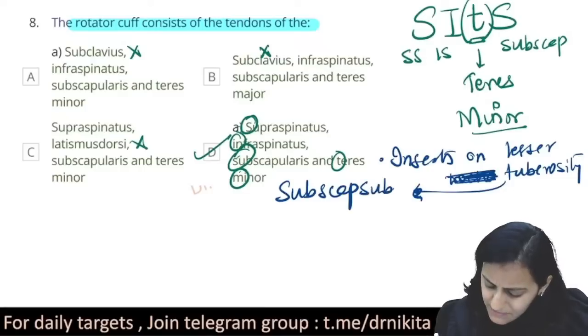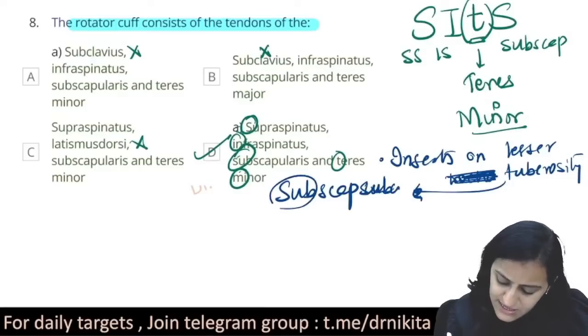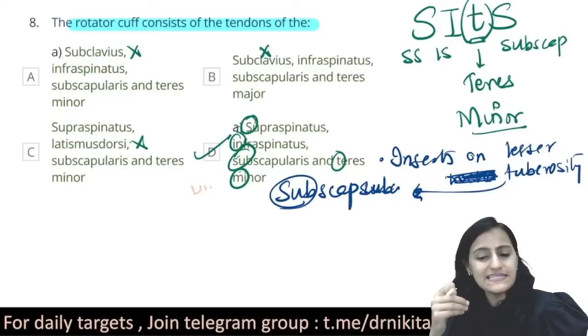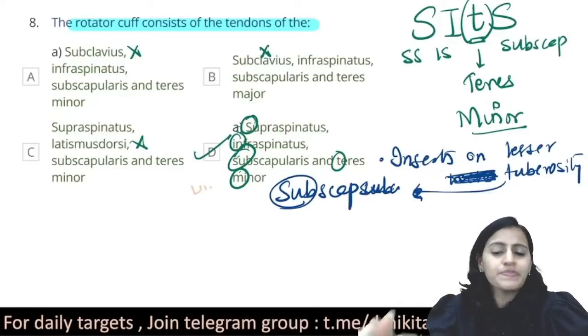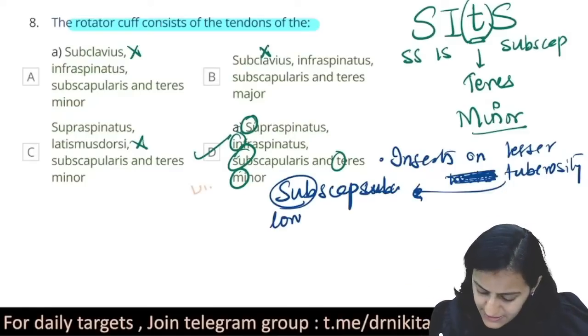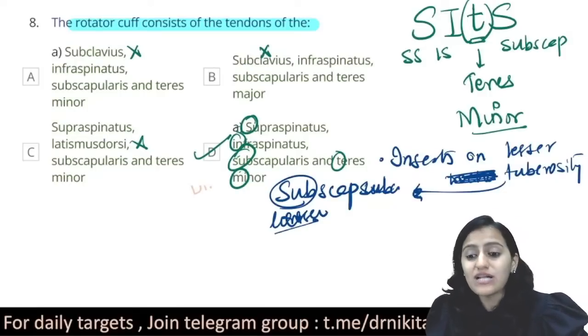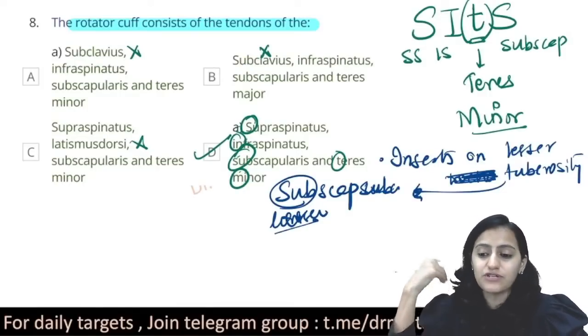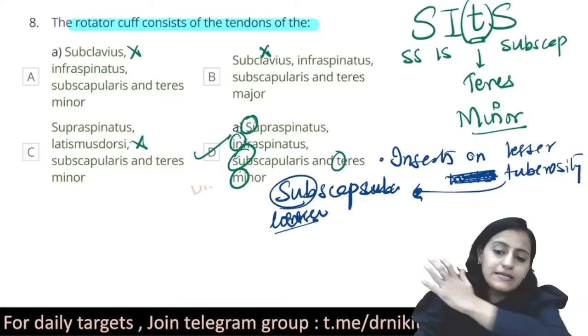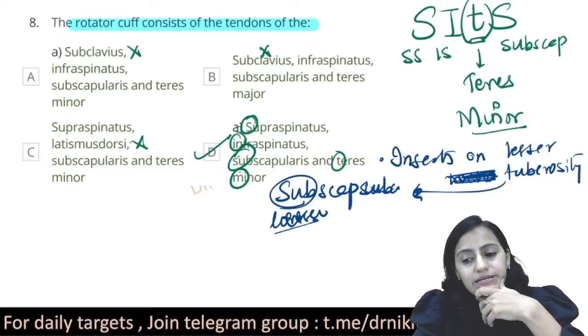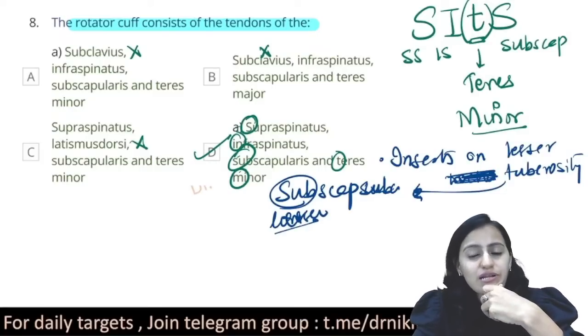Okay, remember it is subscapularis which inserts on the lesser tuberosity. Sub means below, that is lower. It is not the teres minor. The rest of the 3 are on the greater tuberosity.